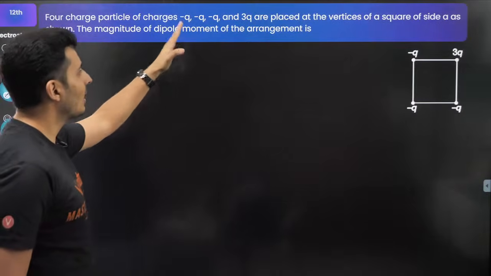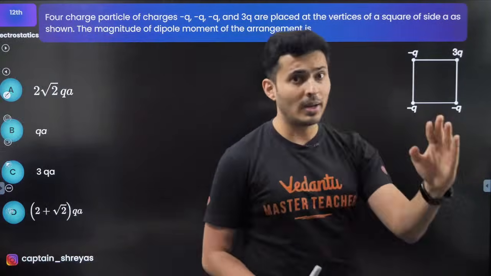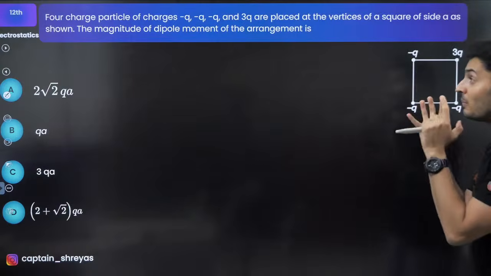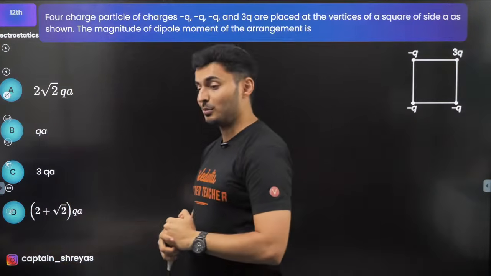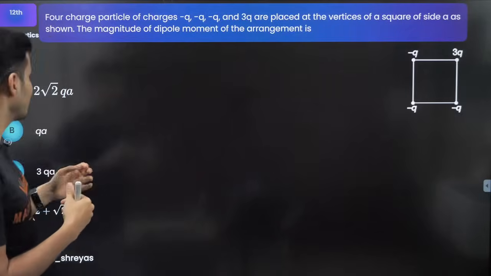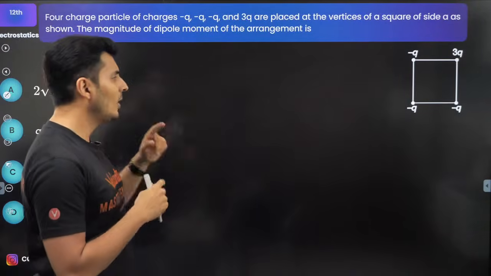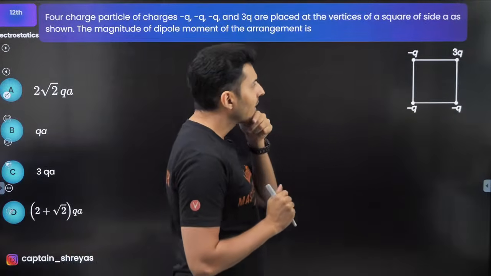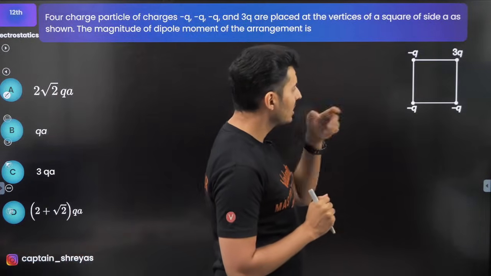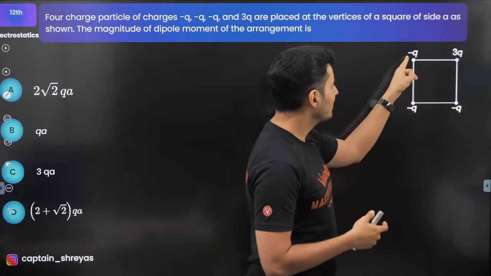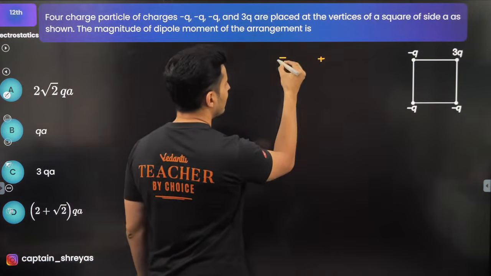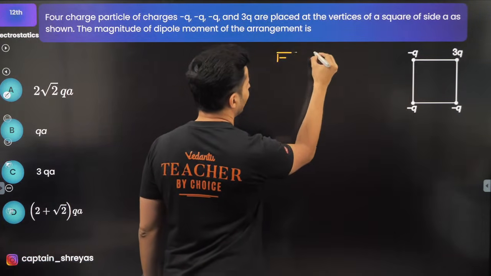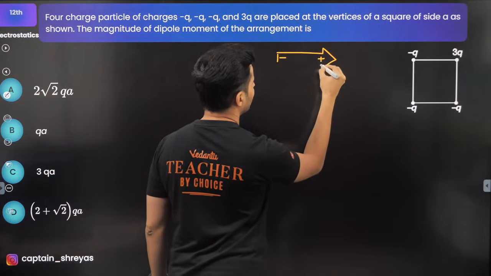4 charges are placed on the vertices of a square of side A as shown. The magnitude of the dipole moment of the arrangement is asked. Beautiful question. Let's see. What is the meaning of dipole? Equal and opposite charges. Can I see some equal and opposite charges? Maybe not everywhere, but this minus q and plus q is one dipole going like this.